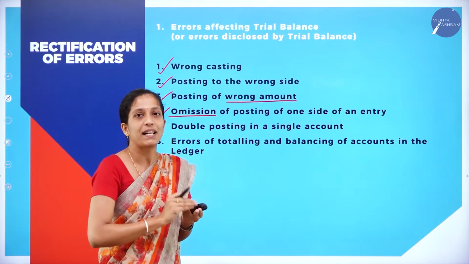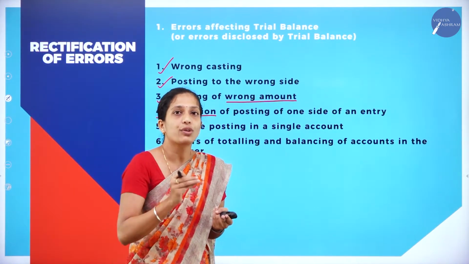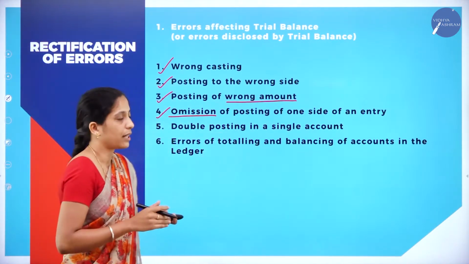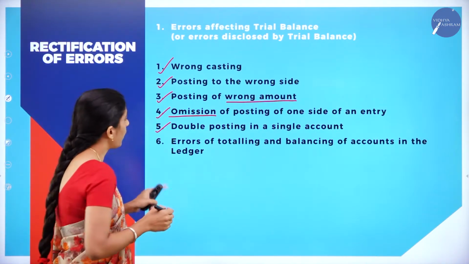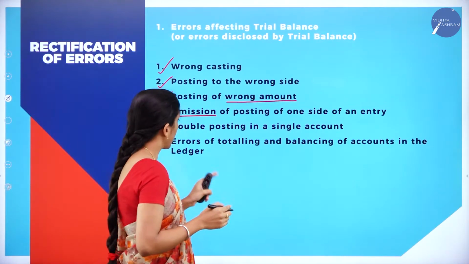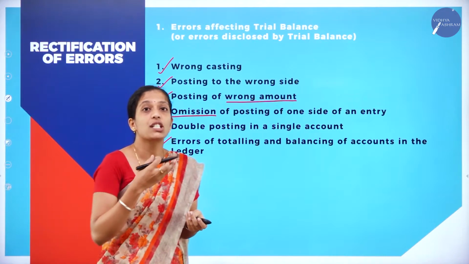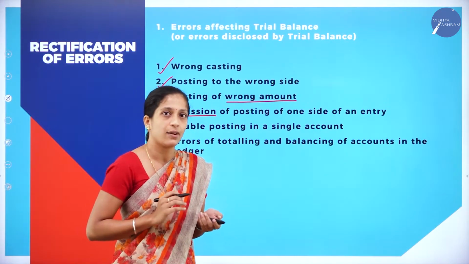So you will be having a debit side as well as a credit side, right? So you have left out recording one side of your transaction. And the next one is double posting in a single account, and the next one is errors of totaling and balance of accounts in the ledger. So these are the types of errors which are disclosed by trial balance. We shall discuss in detail one by one.